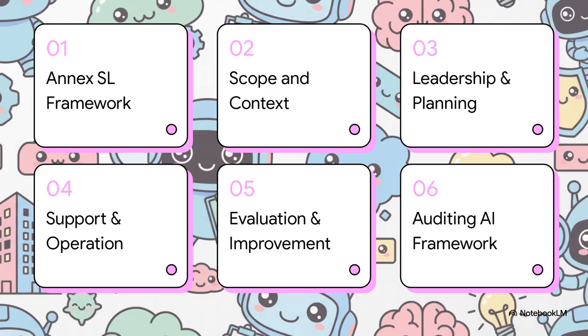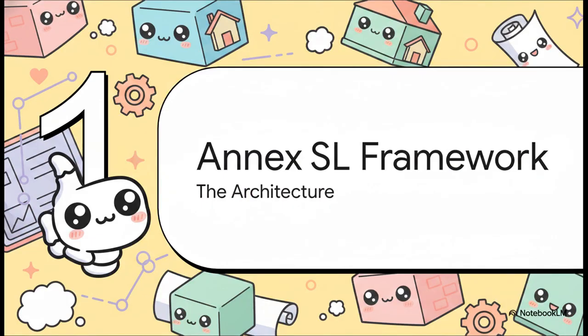So here's the blueprint for our explainer today. We'll start with the Annex SL framework, move into our foundation with scope and context, build the structure through leadership and planning, execute via support and operation, review with evaluation and improvement, and finally, we'll cover auditing the AI framework. All right, let's jump right into part one, the Annex SL framework.